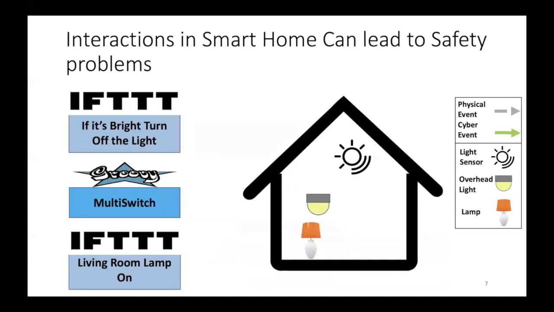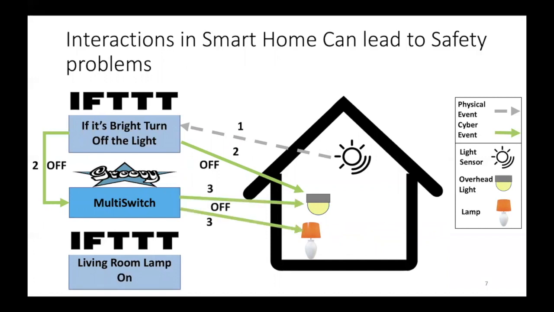If we apply this concept to our example here, we can see the IFTTT application at the top will be triggered when the brightness is changed. Then it will be sending a switch off command to the overhead light. At the same time, the switch off command will be sent to the multi-switch because it's also controlling the overhead light.